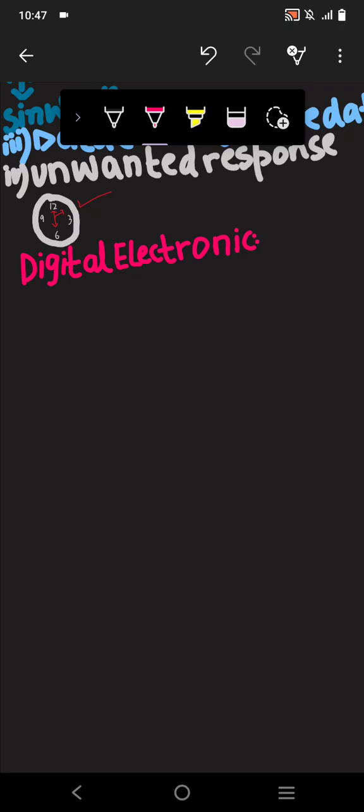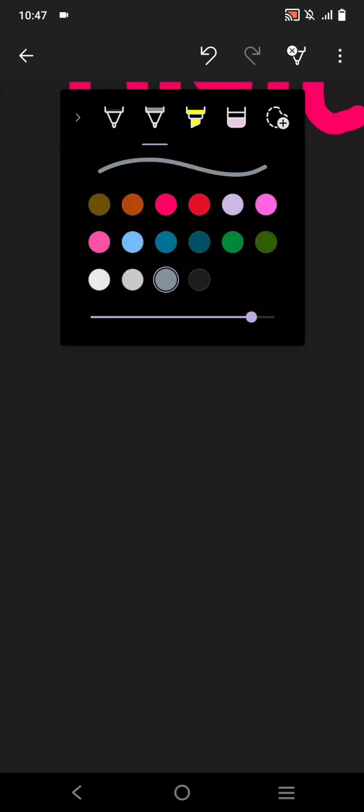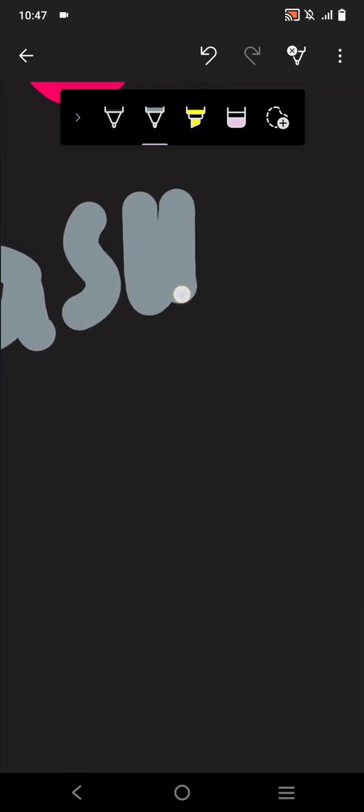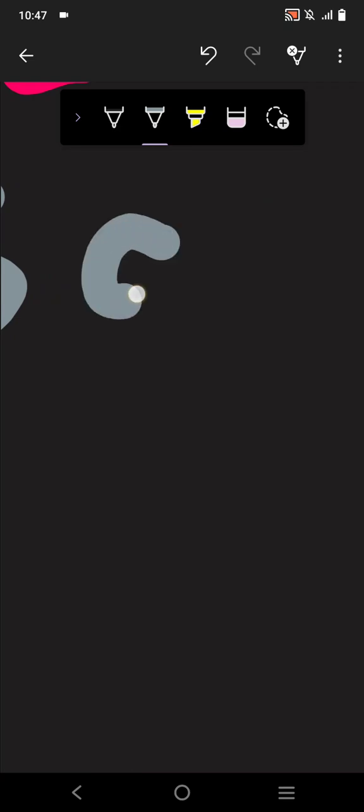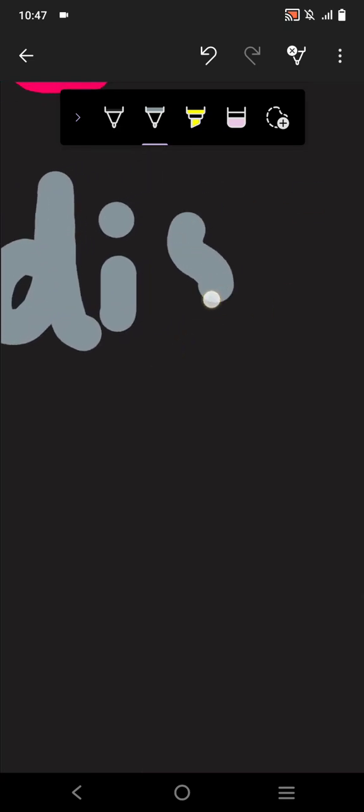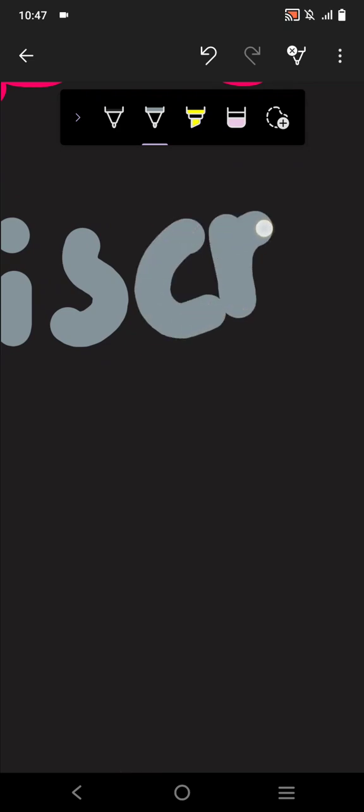For example, if I give you again the example of the temperature, let me write the first point. Here I am giving you the example of the temperature. Temperature is changing every hour, so sometimes it gives you accuracy, but sometimes it gives you the discrete, meaning separate. At this hour the temperature is this, at this hour the temperature is this. So yes, this is digital electronics.